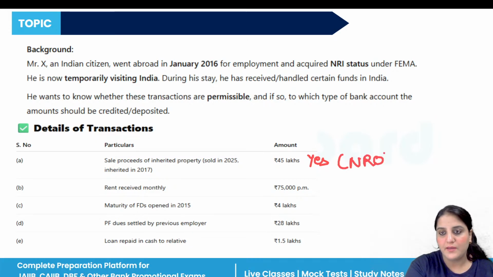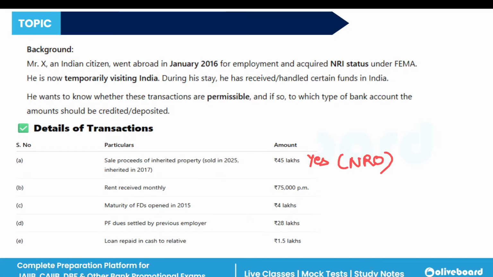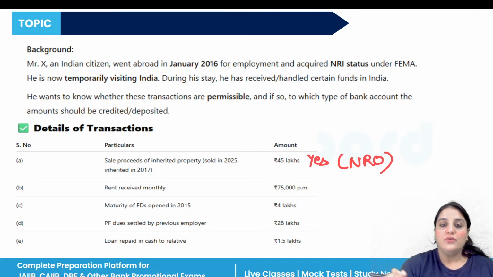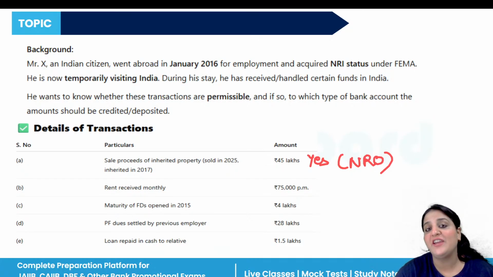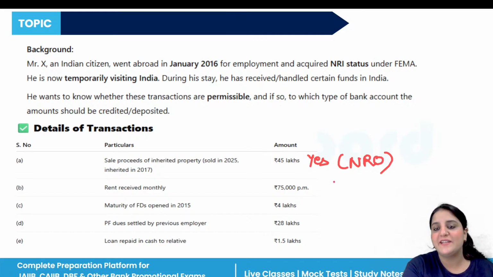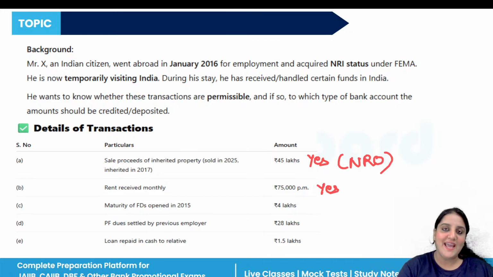NRO account. Got it? Which account? NRO account. Okay. Rent from the tenants, what do we do in that condition? Rental income from property in India is a legitimate source of income for an NRI. It is a legal income. It must be credited to the NRO account, since this is income earned in India. Which account? NRO account.